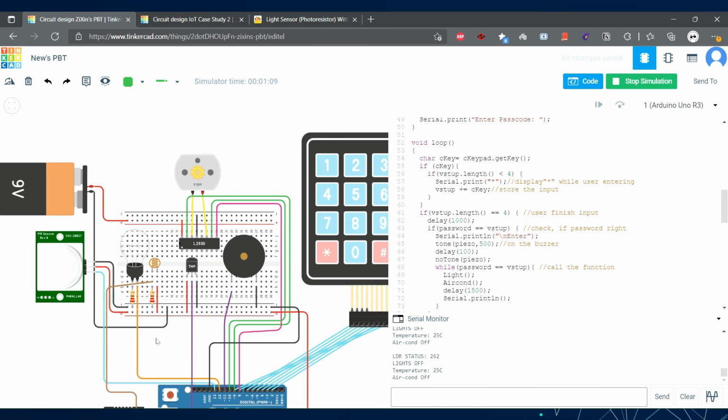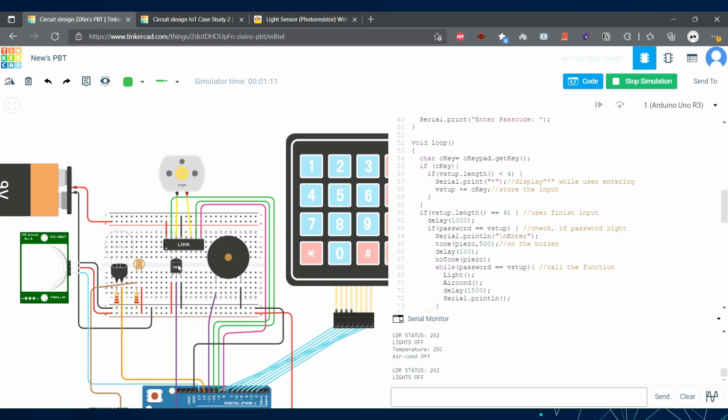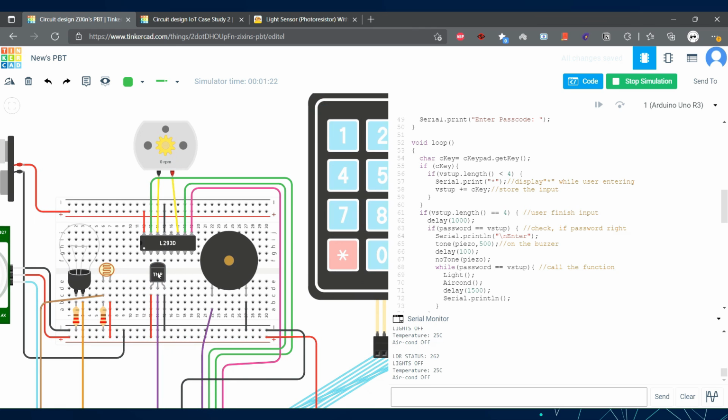So next we're going to see the temperature sensor. As you can see, the current temperature of the environment is 25 Celsius. If the temperature is high, the motor will turn on, which means the aircon will turn on.